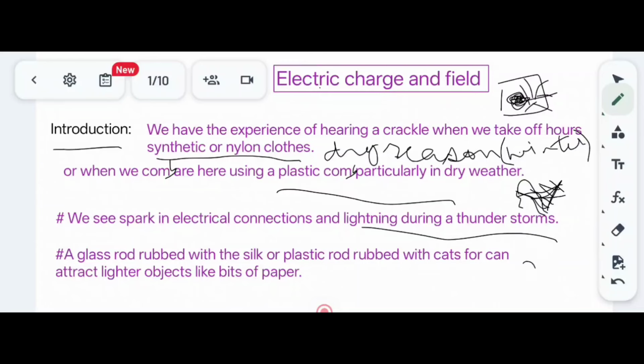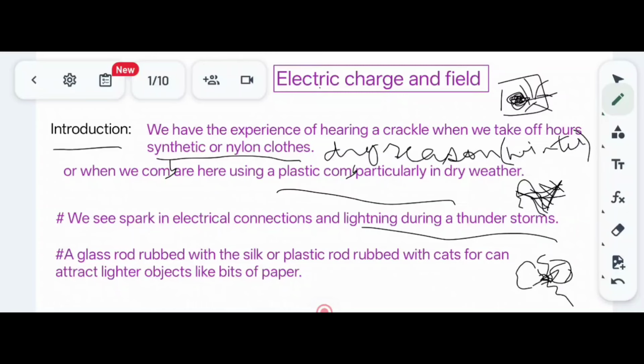When the clouds collide with each other, the charges will be attracted. Due to the discharge of the charges, we see the thunderstorms. So these are some of the natural phenomena we see due to the discharge of charges.